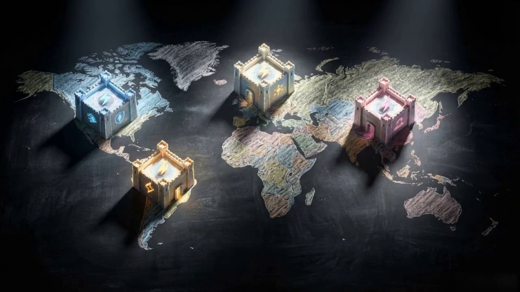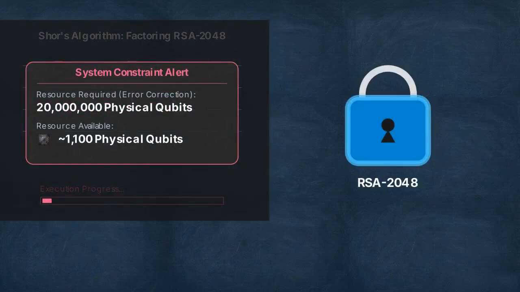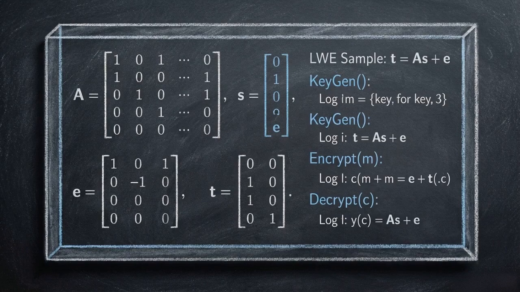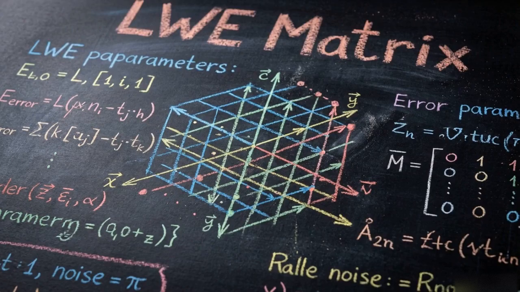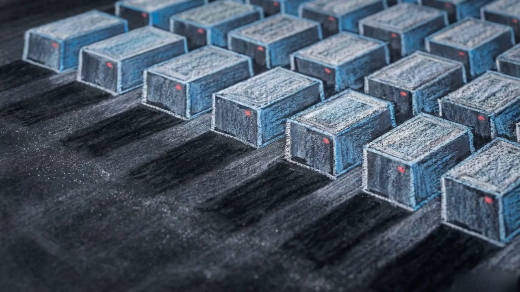This concentration of power dictates the geopolitical timeline, especially because the overhead required for error correction keeps classical RSA cryptography safe for now. However, the migration to post-quantum cryptography, or PQC, is an immediate mandate. PQC refers to new cryptographic standards designed to resist quantum attacks. Systems must transition now to protect against harvest now, decrypt later strategies, where adversaries store current encrypted data to unlock